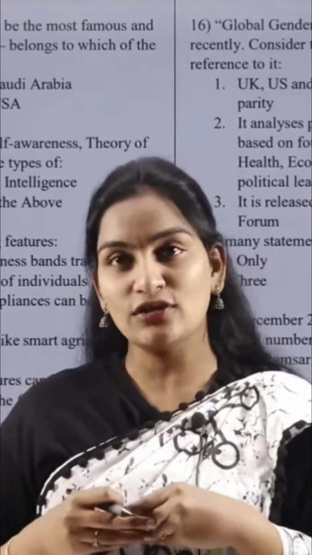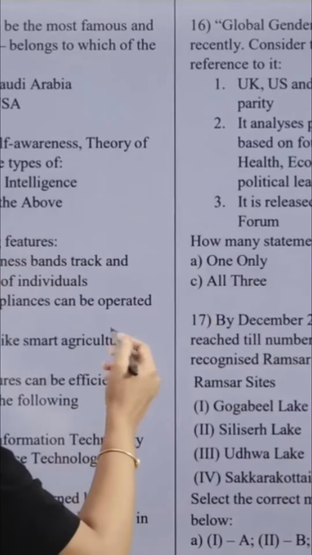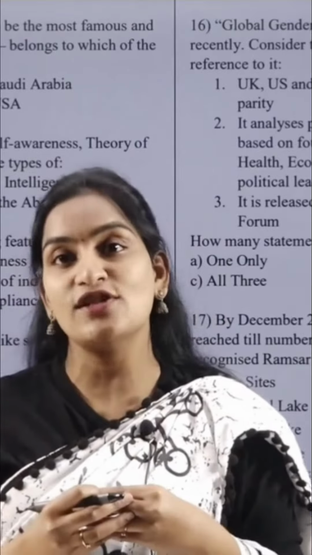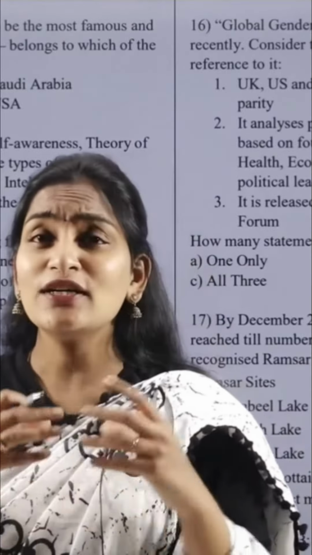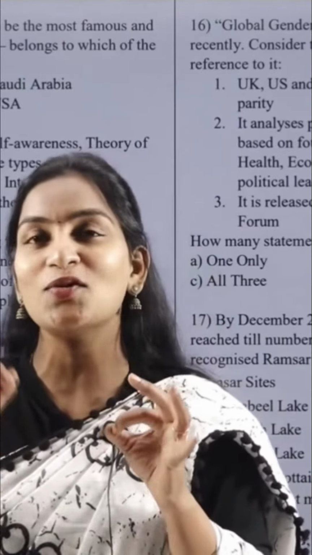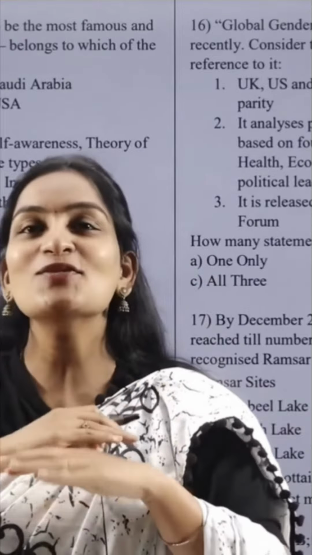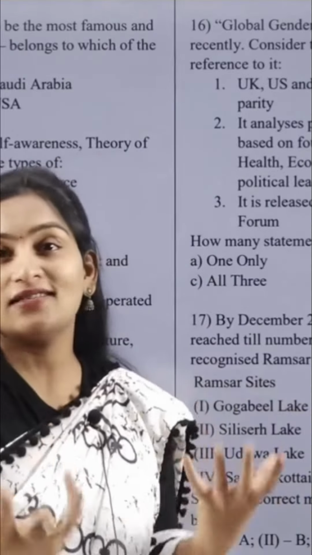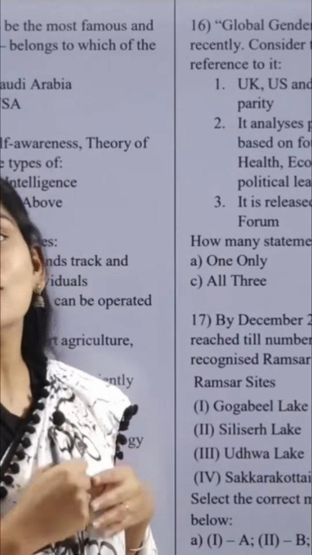So next 10 questions are related to current affairs. The first question, the 16th question, is on the Global Gender Gap Report. So who releases that? The World Economic Forum releases the Global Gender Gap Report. That was released recently, but do you know that not even a single country in the world has reached gender parity? That is, there is no equality between men and women anywhere in the world. That was the first and most unaccepted truth revealed by the Global Gender Gap Report.